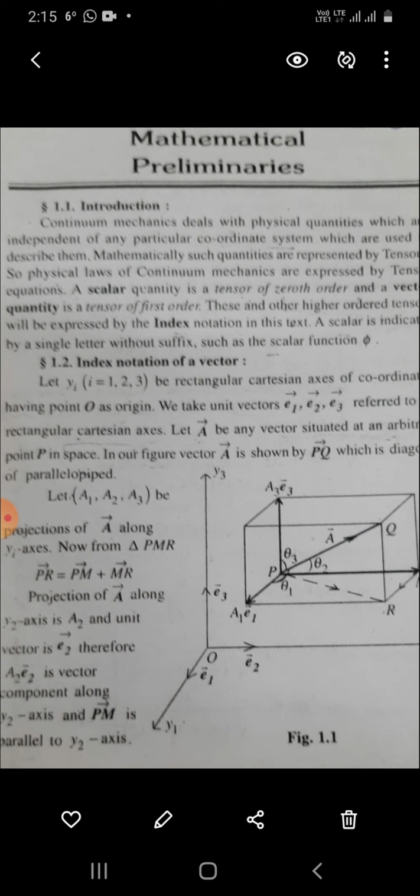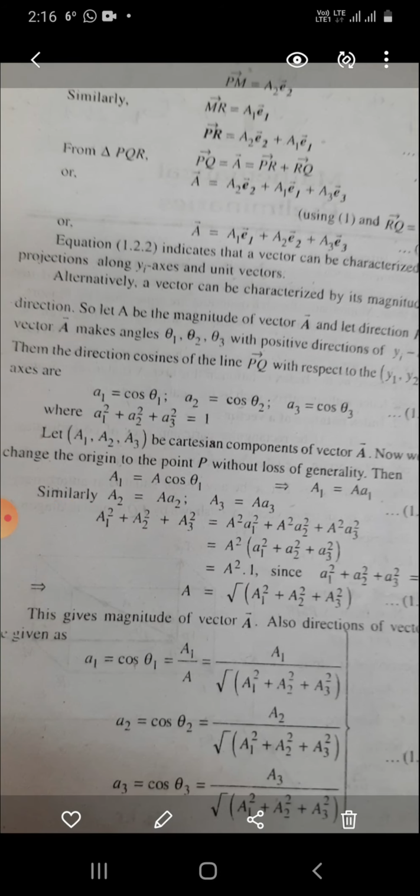Let A1, A2, A3 be the projections of A along the y-axes. Now, from triangle PMR, PR is equal to PM plus MR. The projection of A along the y2 axis is A2, and the unit vector is e2. Therefore, A2 e2 is the vector component along the y2 axis, and PM is parallel to the y2 axis. Then PM is equal to A2 e2. Similarly, MR is equal to A1 e1, and PR is equal to A2 e2 plus A1 e1.